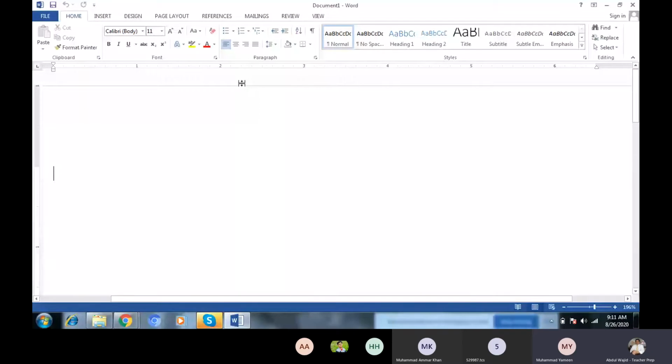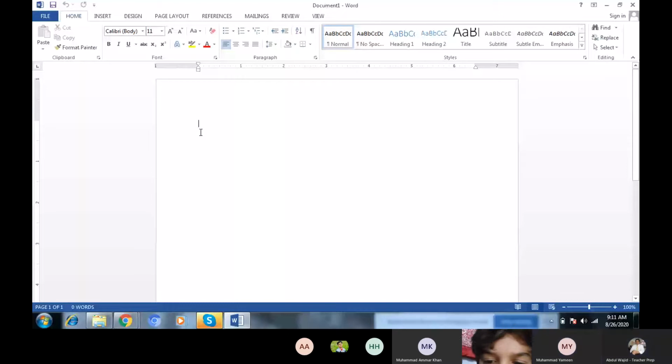Now we will zoom in to 100. Okay, now you are seeing that. This is the cursor which is blinking. Here we enter the text. For example, I write Pakistan is our country. Right? We will put a full stop.